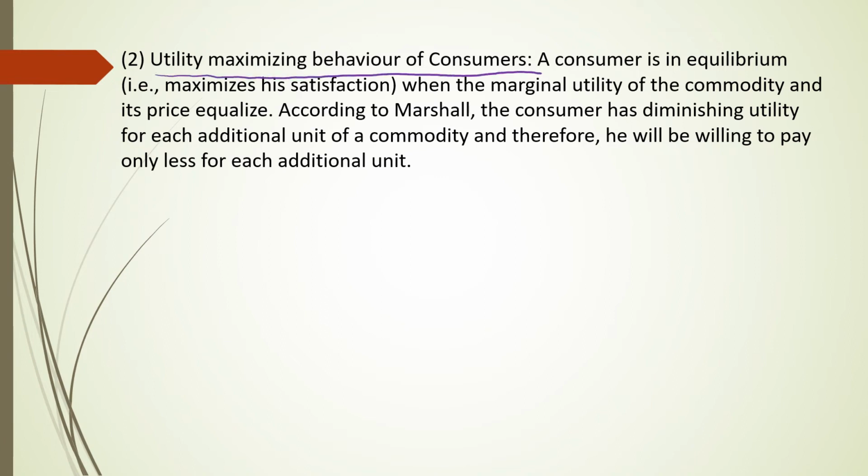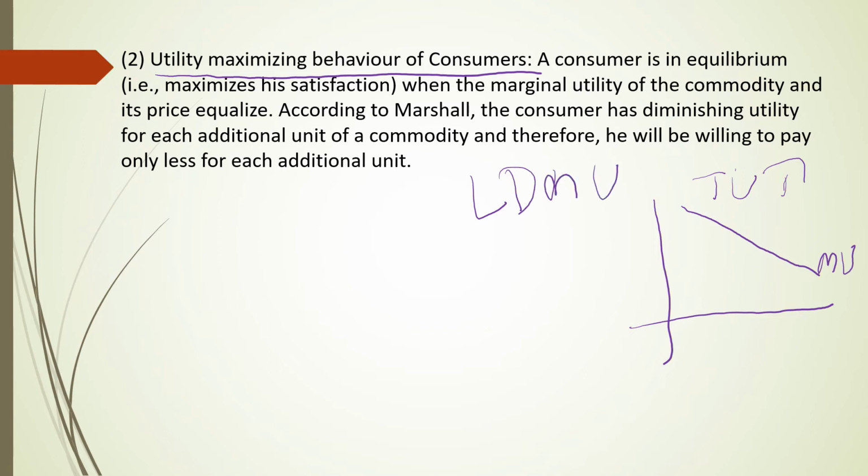So the consumer always tries to maximize his total utility. According to Alfred Marshall, the marginal utility diminishes, that means decreases. So each additional unit will derive lesser and lesser satisfaction. That we call the law of diminishing marginal utility. What the law of diminishing marginal utility says is, when a person goes on consuming a commodity one after the other without a time gap, the utility derived from each successive unit will be decreasing.